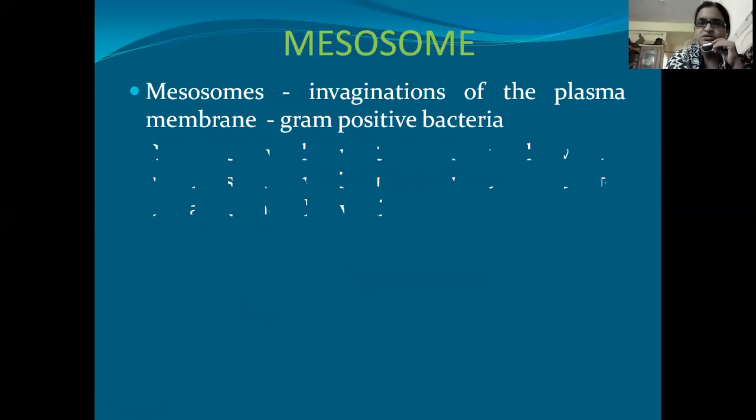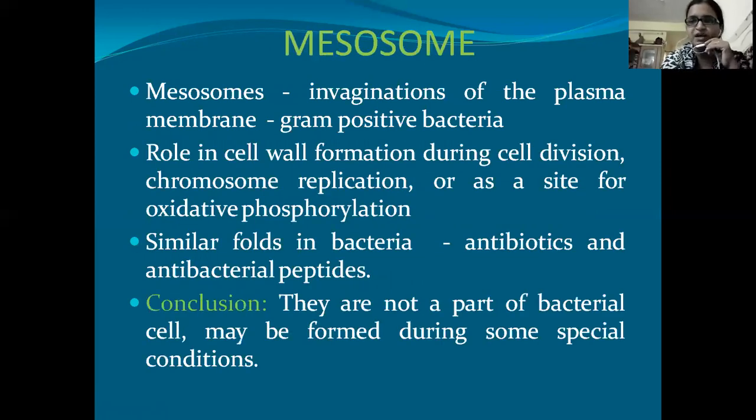And coming to the mesosomes, they are invaginations of the plasma membrane, mostly seen in gram-positive bacteria, and these mesosomes help the cell in cell division or replication, and in oxidative phosphorylation also. And they are not a part of the bacterial cell, and may be formed during some special conditions.